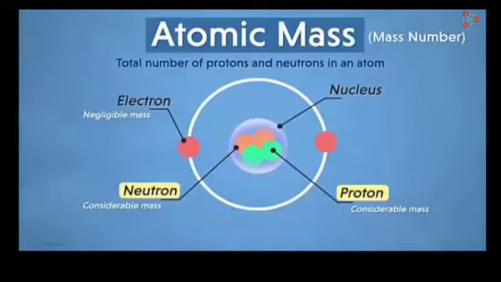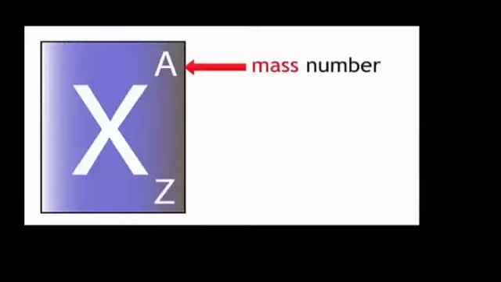So we are not going to discuss electrons here. We are going to discuss neutrons and protons. Both of these particles are present in the nucleus of an atom. So we can say that atomic mass is the total number of protons and neutrons in an atom, because the mass of an atom is due to the two subatomic particles, neutrons and protons, because of their considerable mass. Students, atomic mass is also called mass number, and it is represented by a capital letter A.